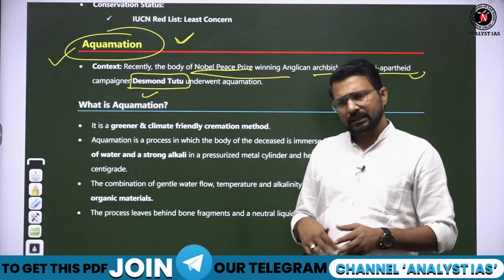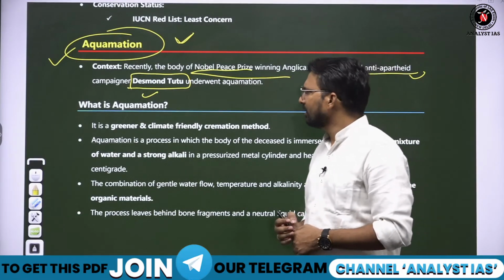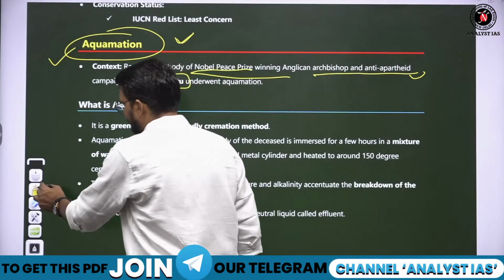So there are these cremation methods which are basically in prevalence, which are basically used worldwide.